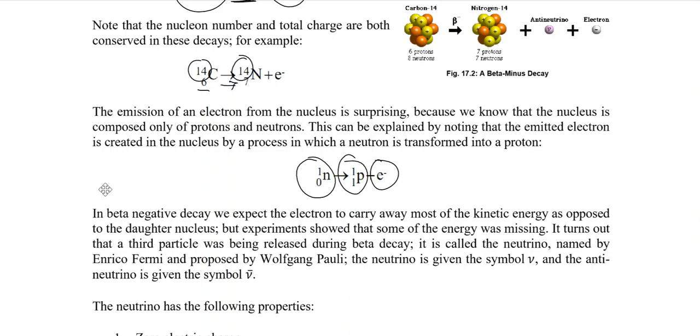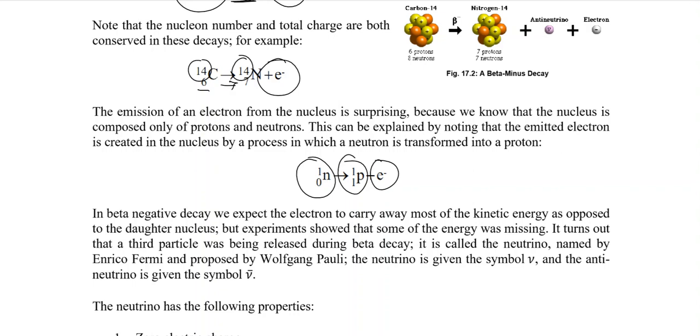Now, in beta negative decay, as in alpha decay, energy is released in the form of kinetic energy. The most kinetic energy in alpha decay was taken by the helium particle, while in beta negative decay, we can see that the most kinetic energy should be taken by the electron emitted from the nucleus.